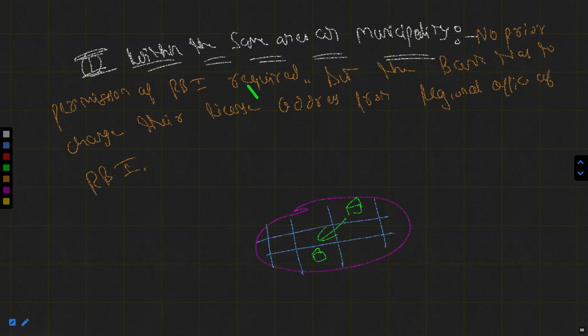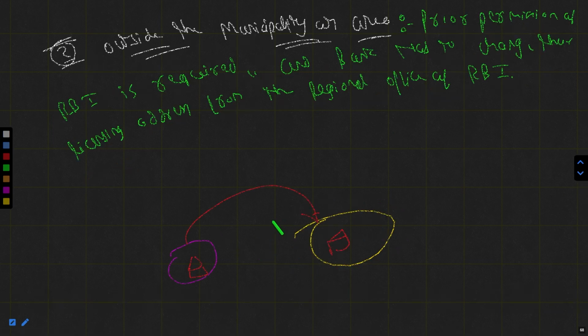The first case is when the bank was not crossing the boundaries, they are just shifting their position from one point to another point. In such a case, no prior permission of the Reserve Bank of India is required, but they have to change their licensing address from the regional office of the Reserve Bank of India. In the second case, when they are shifting from one municipality to another, or shifting from one place to another completely, crossing the boundaries, the prior permission of the Reserve Bank of India is required, and the bank has to change their licensing address from the regional office.